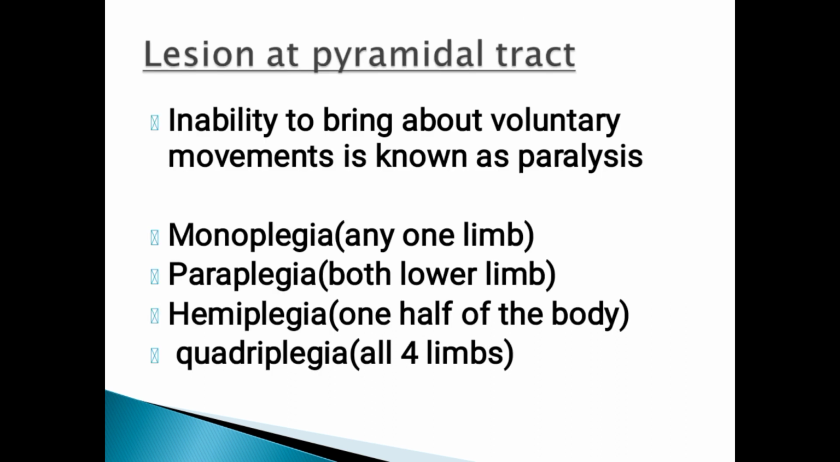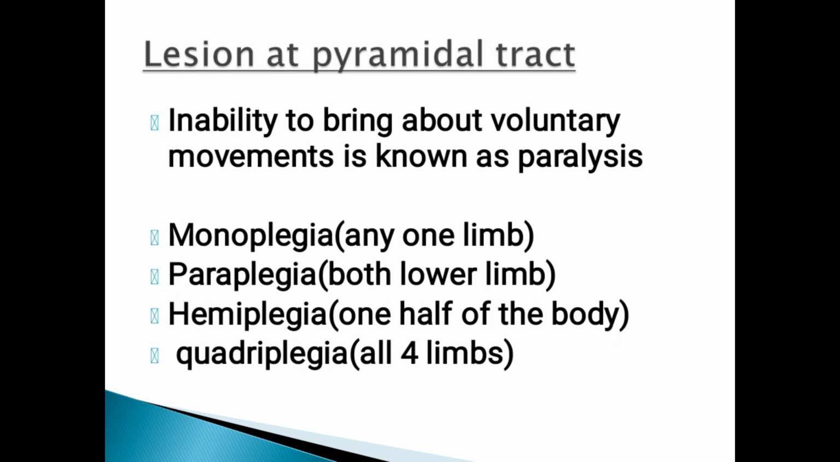Next, coming to lesion of the pyramidal tract. The inability to bring about voluntary movements is known as paralysis. Paralysis means you can't do voluntary movements. That is mainly because of a lesion. Lesion means any damage or cutting of these fibers, which leads to paralysis. There are different types. Monoplegia means loss of voluntary movements of any one limb, either your leg or your hand.